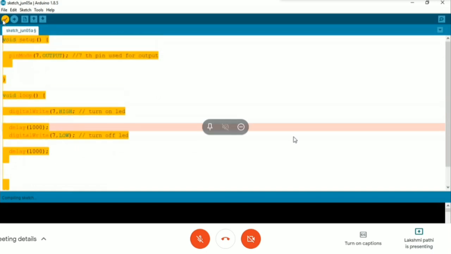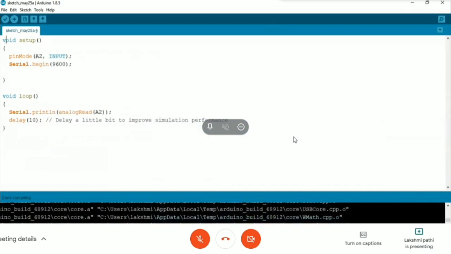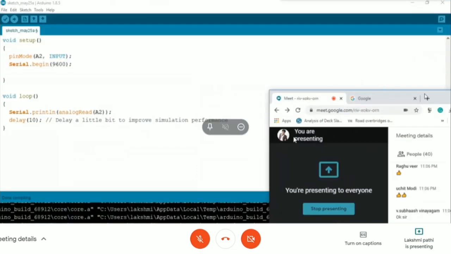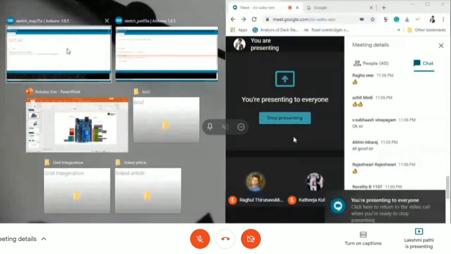Okay. Some of the people have doubts about the program. Once I clear the doubts about the program, we will go on to how to make the simulation. So I'll make a pause here. If you have questions about the program, you can ask right now. Guys, I'm leaving it to you. Do you have any doubts about the program? You can ask right now.